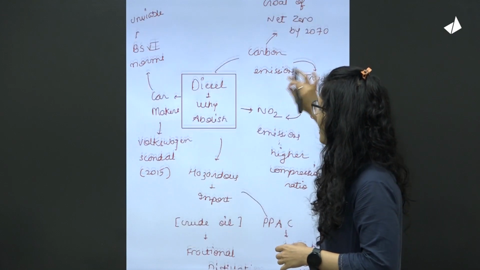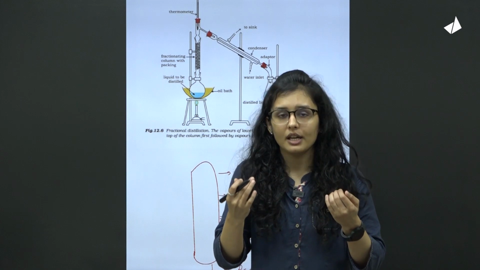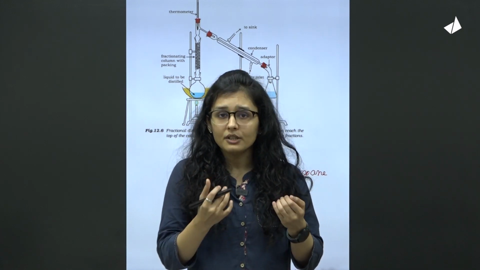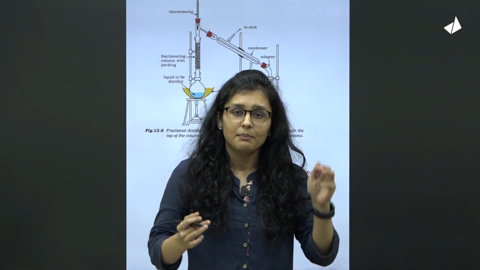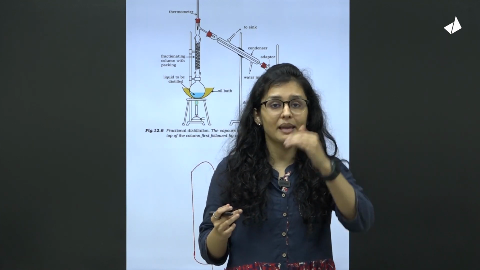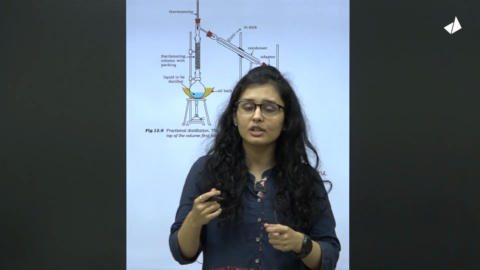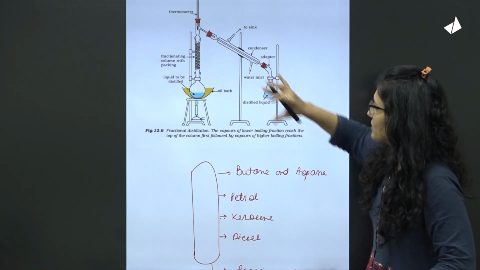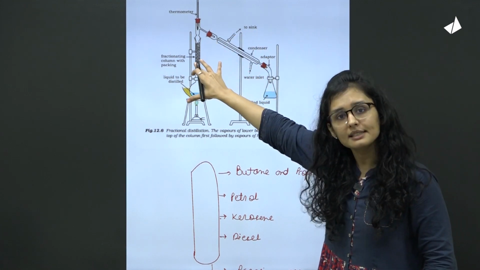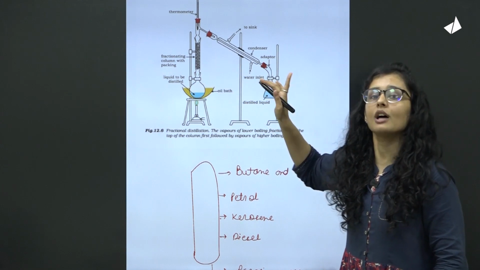So here let us understand first of all the difference, from where these types of fuels come from. You might have heard that petrol comes from crude oil, diesel comes from crude oil, but here we also need to explain the basics a little bit, how this process happens, because here also they are in continuous news. UPSC can ask questions sometimes. So this is a picture taken from the NCERT science and tech books itself. This is about fractional distillation as a process.